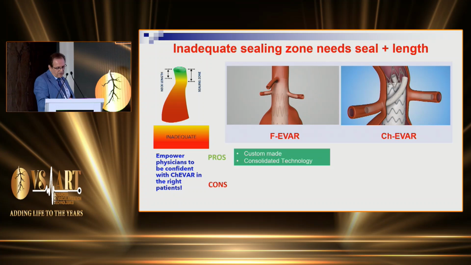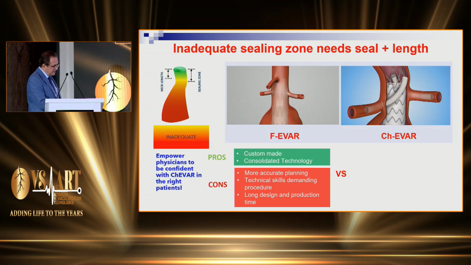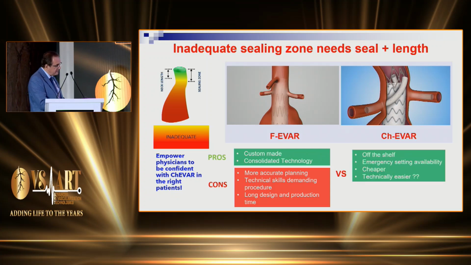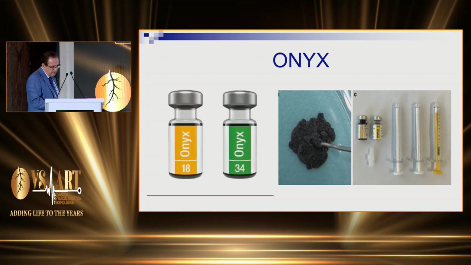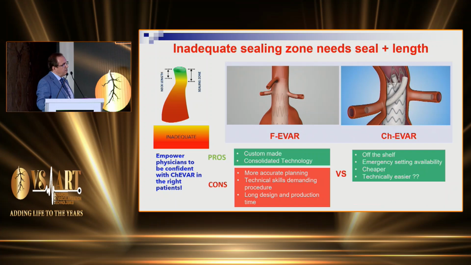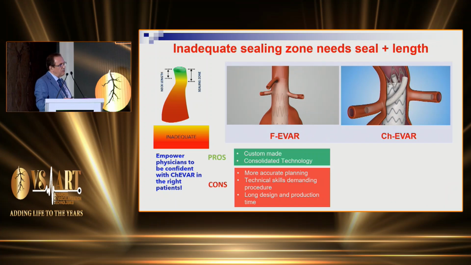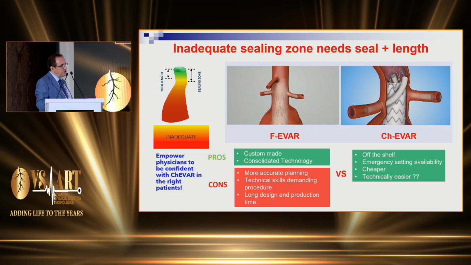But the problem with FEVAR is that it needs a more accurate deployment technically. It needs more technical skills, it takes a long time to order, and it's more expensive. But again, it's a solid technology, and it will be our first choice, whereas chimney EVAR is good for emergencies, off the shelf, and cheaper. But the problem, of course, with chimney EVAR is less wall apposition, and we always have a gutter leak, which could be a problem.